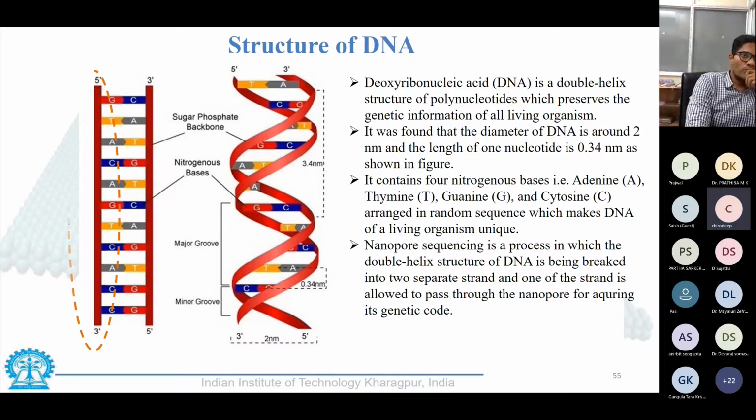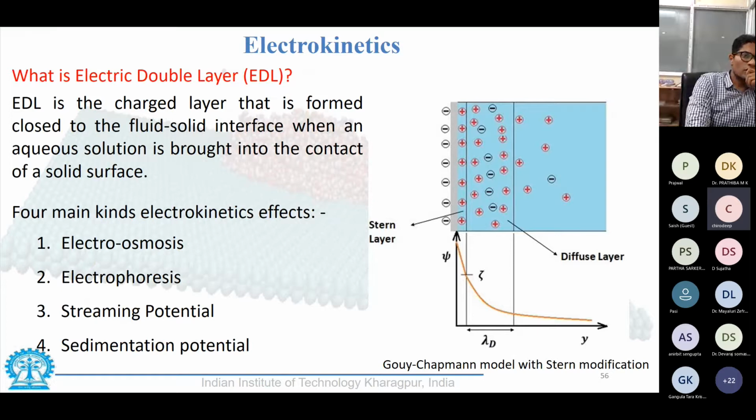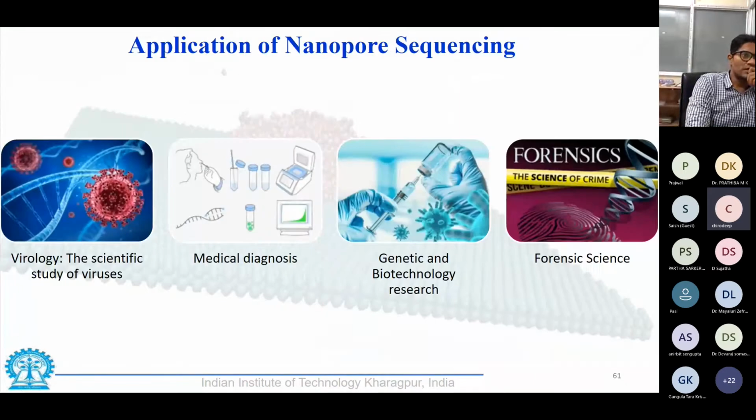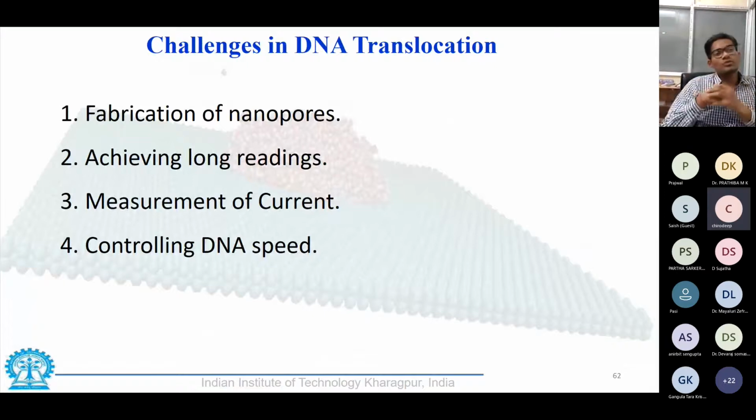Okay, so we would come back to this. There are certain challenges that are involved in translocation of DNA. Firstly, we need to fabricate a nanopore which would be able to straighten this DNA. It is not just enough to dissolve a DNA in a solution and place it beside the nanopore.